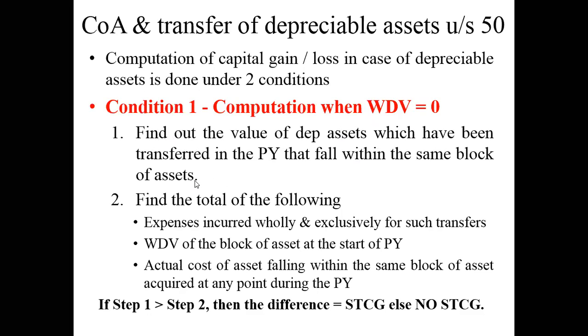What does it mean? It means that apart from one machinery which is in the 10% block, I might also have another machine which is also falling in this particular 10% block. So in case I have transferred or sold that particular machinery, I need to find out what is the value of that particular asset first. Then after I do that, I have to find the total of the following. What are those? The expenses incurred wholly and exclusively for such transfers.